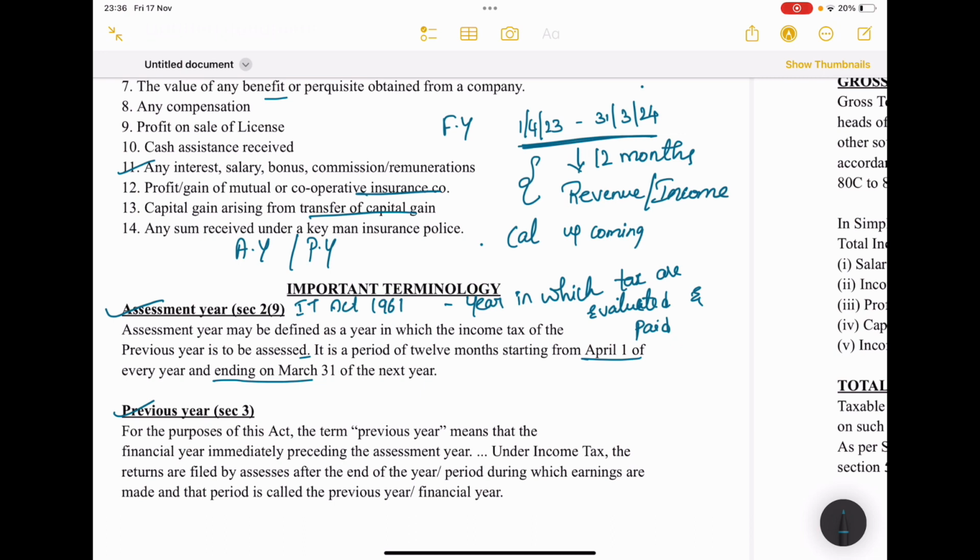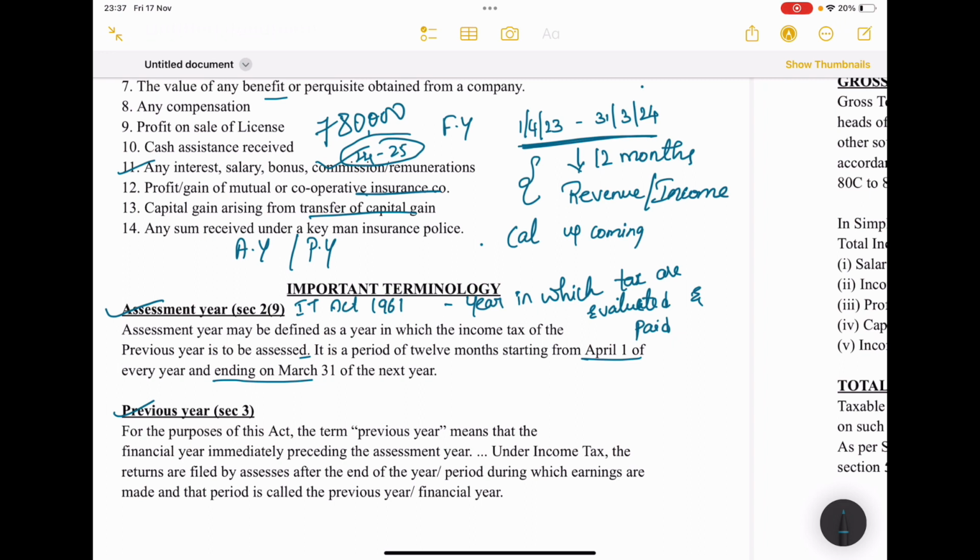pay the taxes. So for example, if I'm earning 7,50,80,000 in this year, then in the upcoming year 24-25 I'm going to pay the tax. Got it? So this is how we are going to calculate. So this 24-25 is known as assessment year, the year in which the tax liability is evaluated, or the year in which the tax liabilities are paid. You can write both statements.